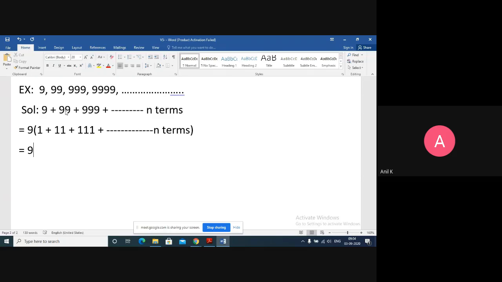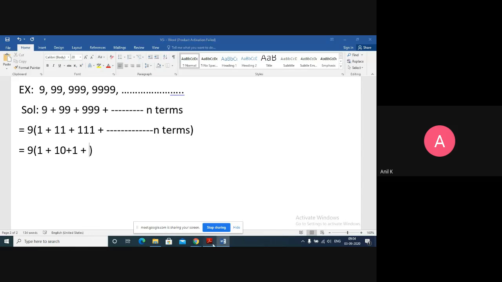So now I split the given terms. One I'll keep as 1 only, 11 I can write as 10 plus 1, and then 100 and so on.